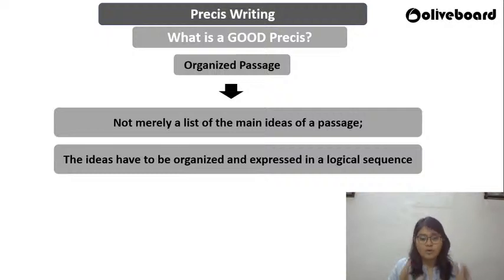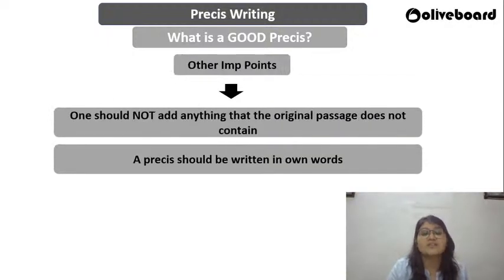So one is good selection, one is organized passage, and what are the other important points? You should write the essay in your own words, guys. Do not just pick the lines and repeat the lines in the summarized version. That is not how an essay is written. You need to use your own language, your own words. The other thing is, please do not include any of your own ideas.